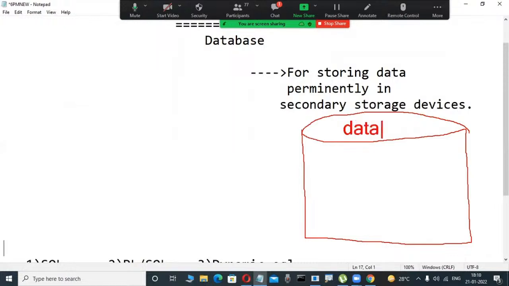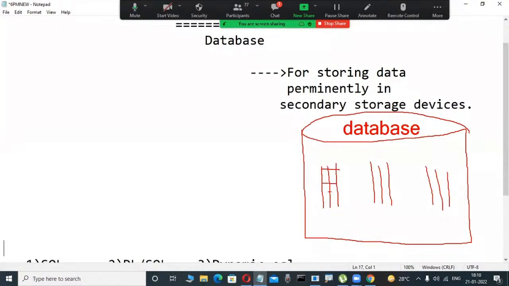Yesterday I told you, suppose this is an Oracle database. Databases means some place. Now observe here: a structured collection of data we are storing in this place, in an organized fashion.